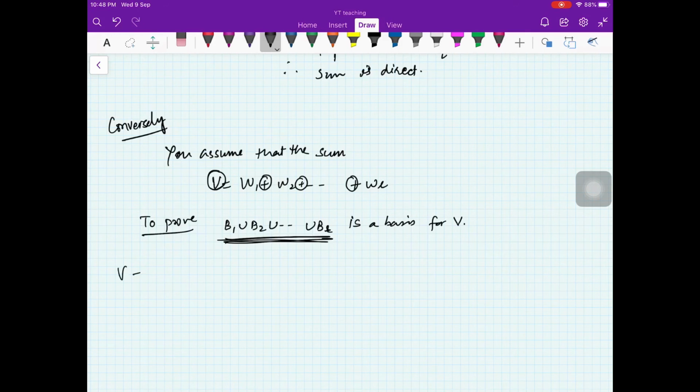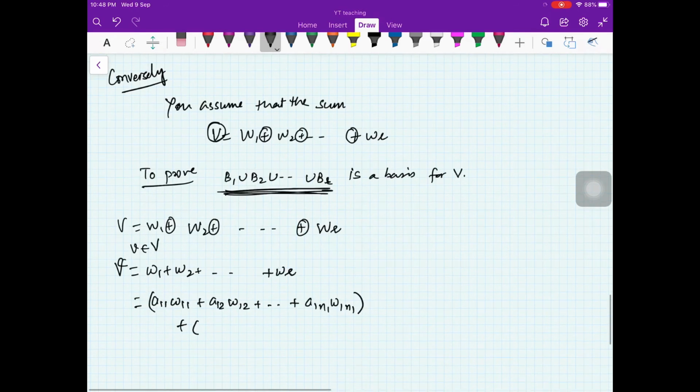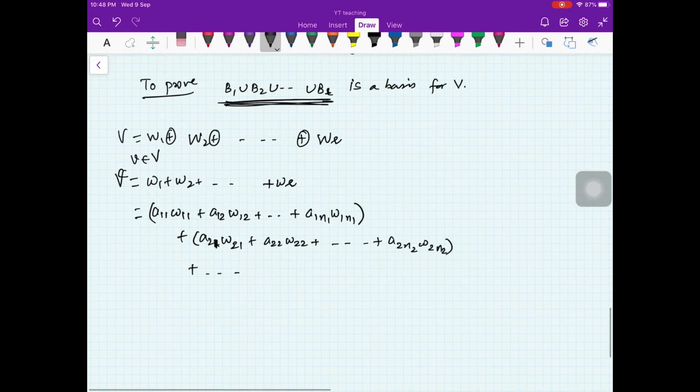First, because V is W1 direct sum W2 and so on direct sum WR, any v belonging to V is w1 plus w2 plus wr, where w1 is A11 W11 plus A12 W12 plus so on A1N1 W1N1, plus the second element will be A21 W21 plus A22 W22 plus so on A2N2 W2N2 plus so on.